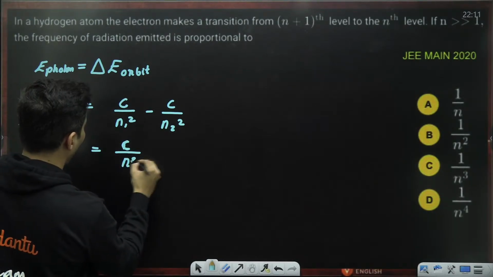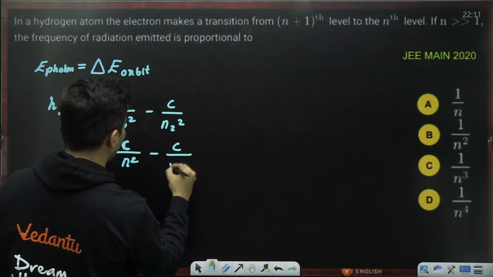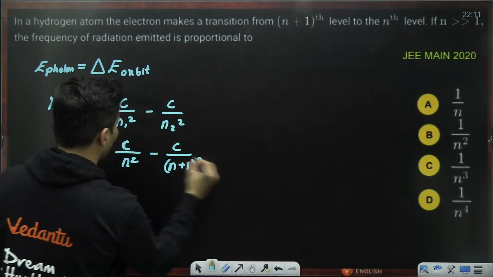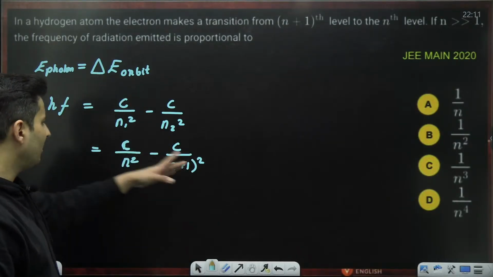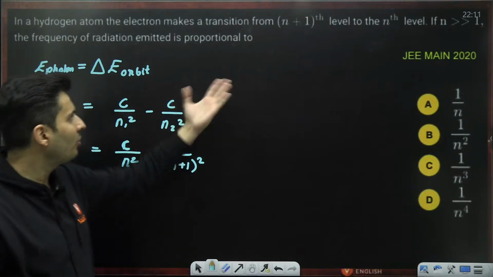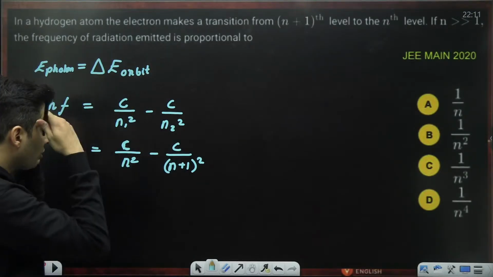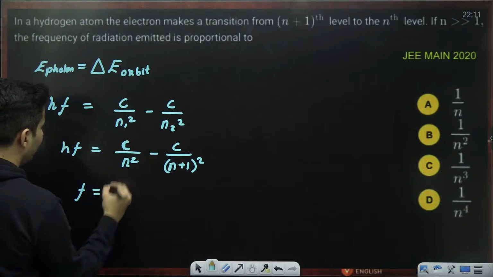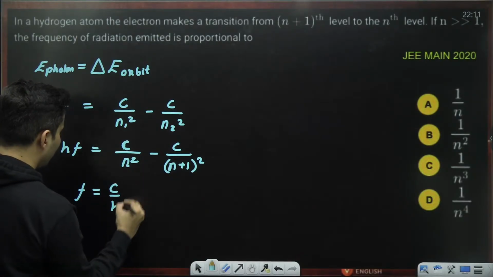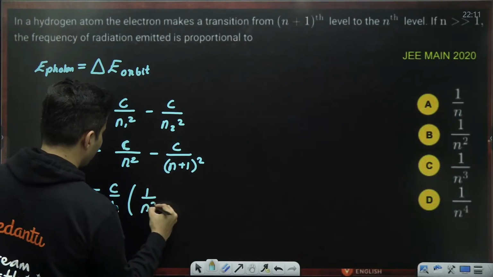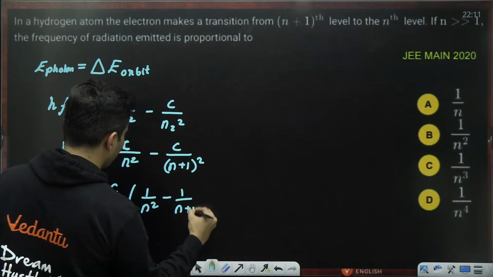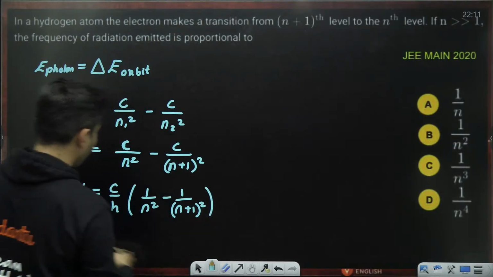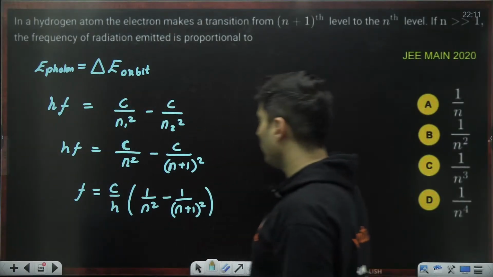First is n square over here, next is n plus 1 whole square. I'm not interested in the constant because I finally only need proportionality. So that is hf. So f will be c by h times 1 by n square minus 1 by (n plus 1) square. Now obviously you have to take the LCM over here.